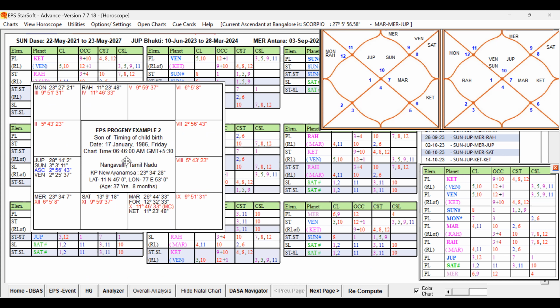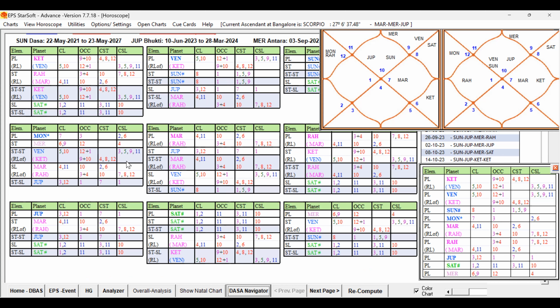Suppose we forget about the conception period, and in which period the conception takes place and in which period the delivery can be possible. Instead, if you focus only on the period which is favorable for the delivery of the child, you see, the native got married in Saturn Buddhi, and Saturn is going to be there for some period. After that, Mercury is starting. Mercury period is in the star of Venus, fifth lord and favorable cuspal sublord. It's a strong favorable key planet, further supported by other levels. So a very good key planet.